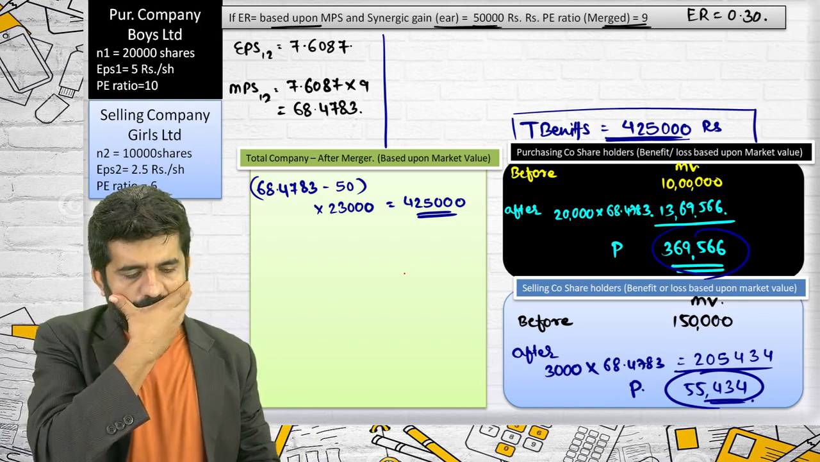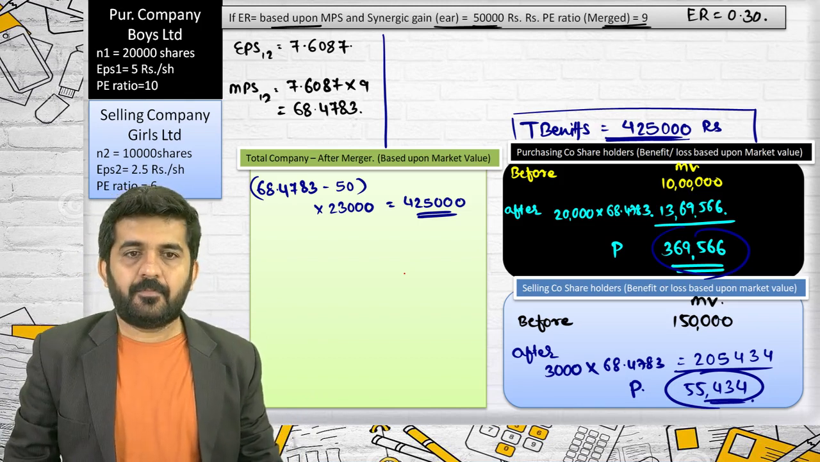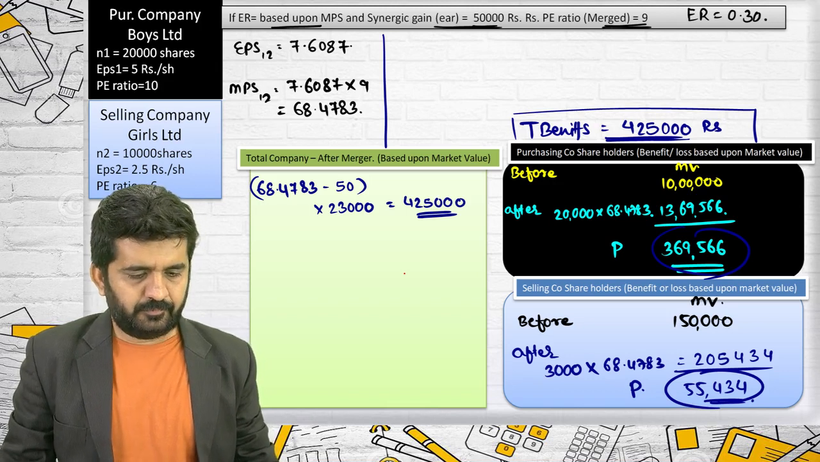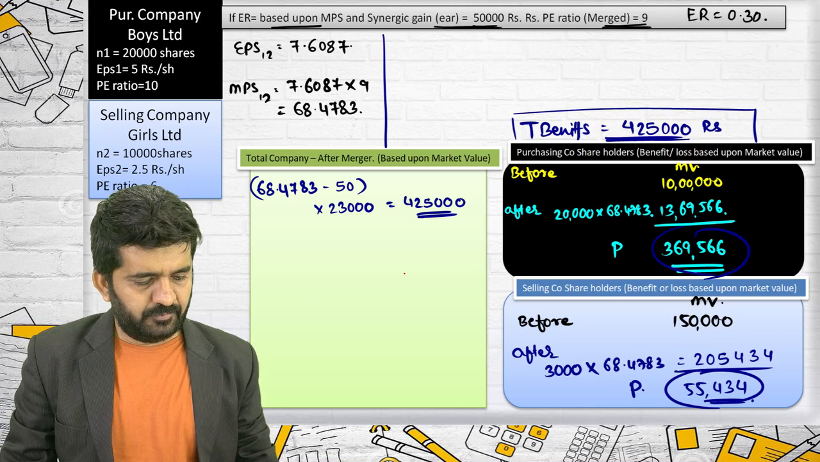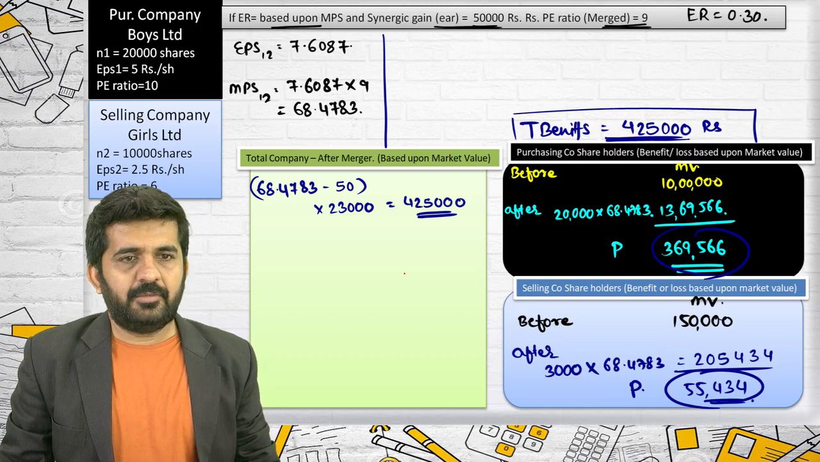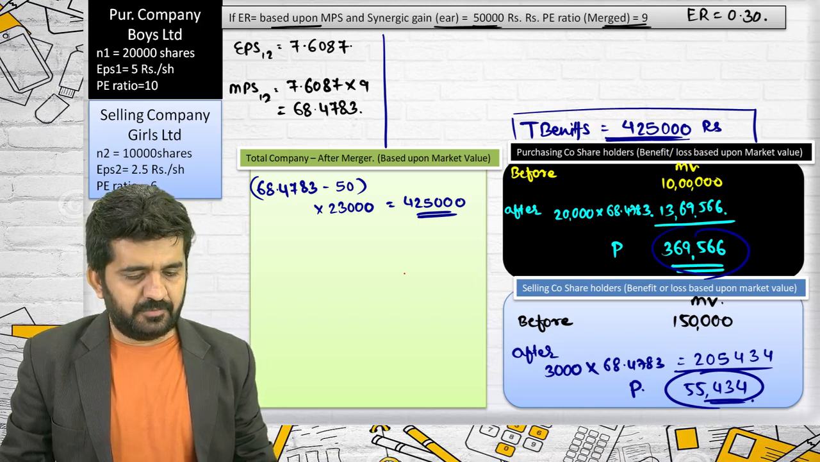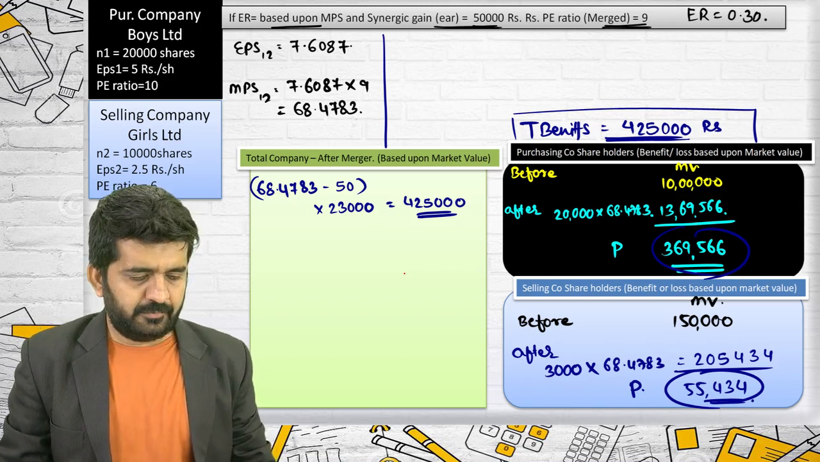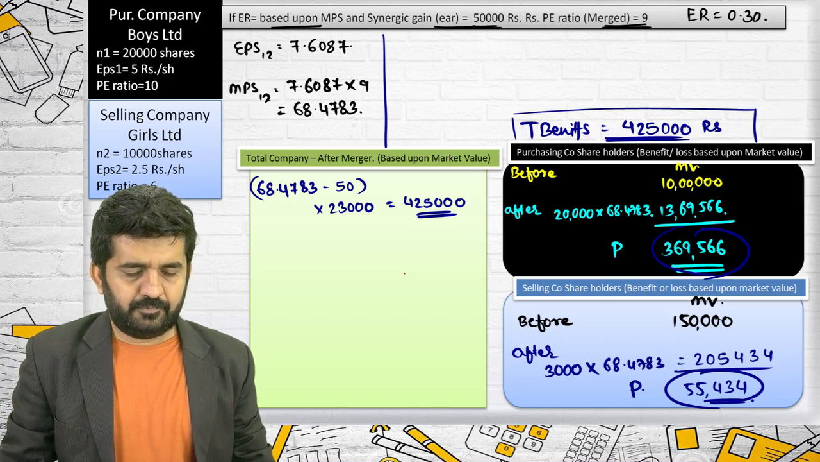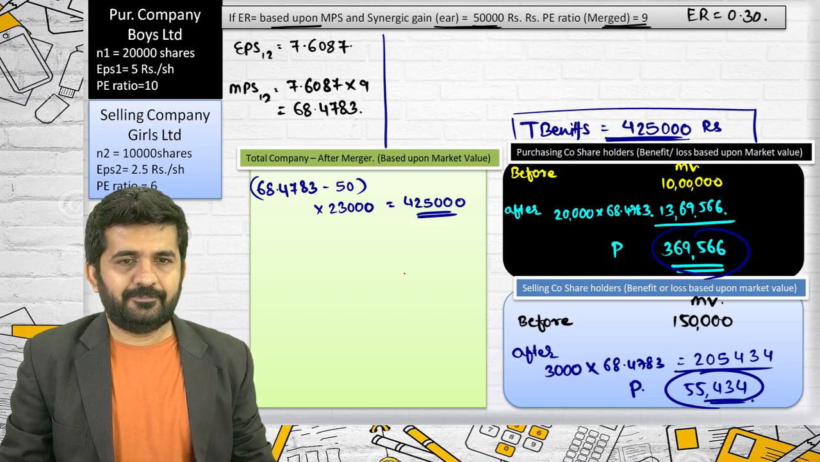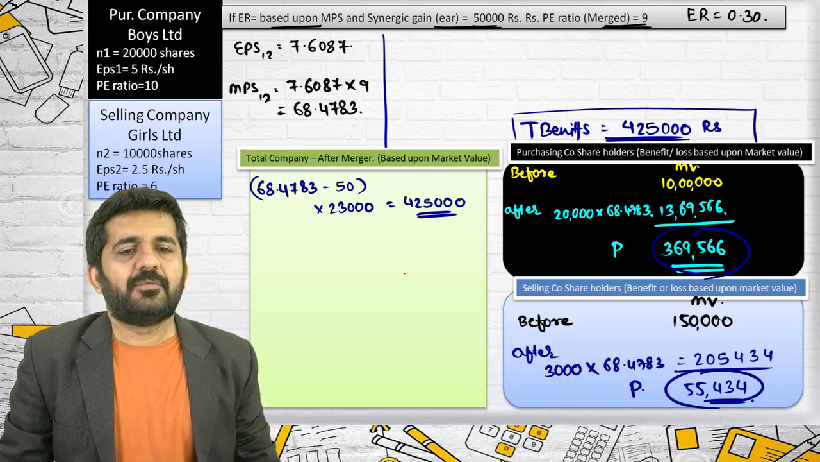Sure, sir. In the purchasing company, the market price was 50. So there is a difference of 68.4783 minus 50, into 20,000, for the purchasing company only. And then in the selling company, 10,000 divided by 3,000 means 3.333. The market price before was 15 rupees, so 15 into 3.33 will be 50 rupees. The difference of that will be the same, into 3,000. That total will be 4,25,000.